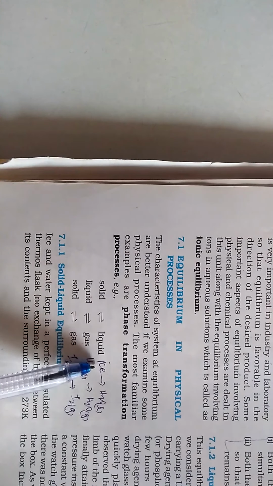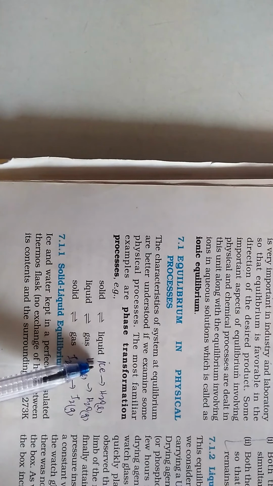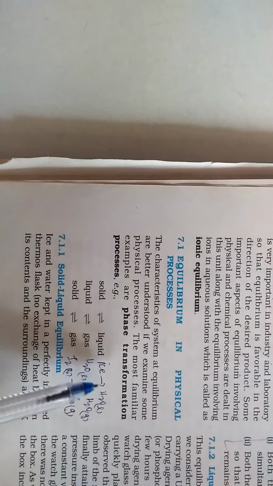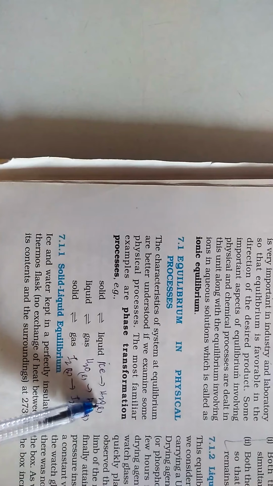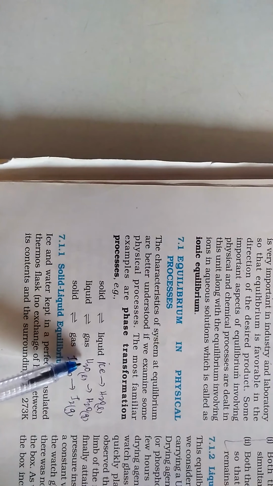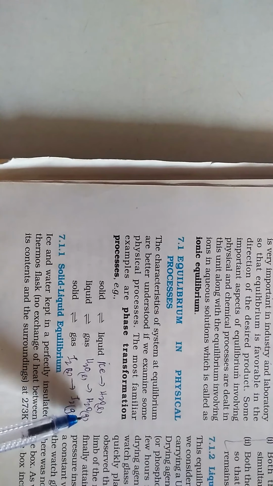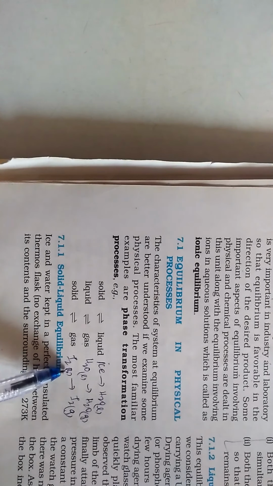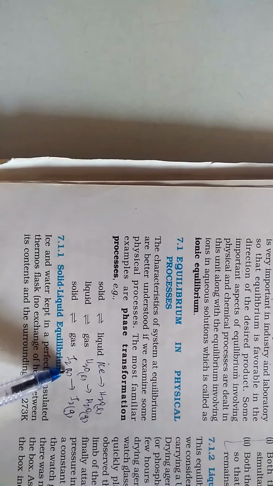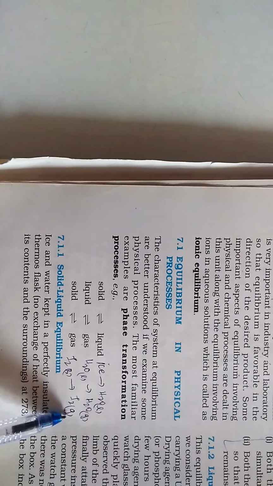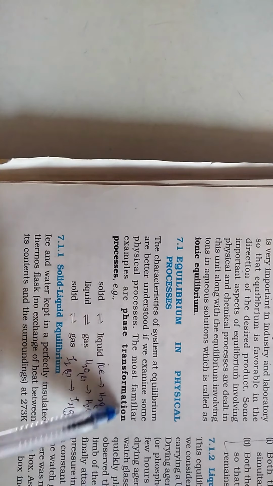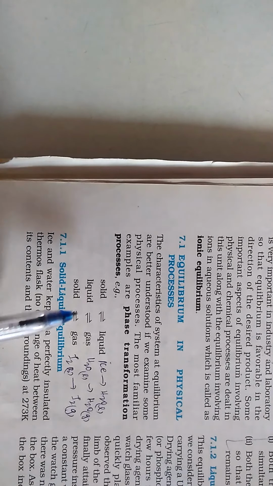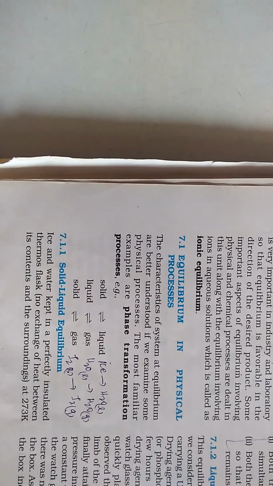Say, for example, ice is in the solid state, is it not? Solid to liquid, but the main content is actually water. Water in the form of ice to water in the form of liquid. Same way, liquid state to gas state. Same way, iodine, which is in the solid state, you know very well, it is a violet color solid, right? And that is getting converted into iodine in the gaseous state. So these are all called phase transformations. Now let us see the first one, that is solid liquid transformation.